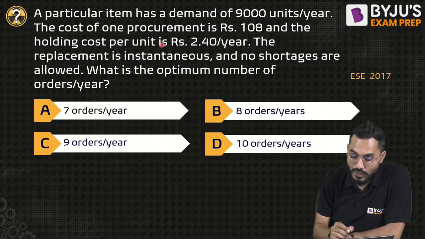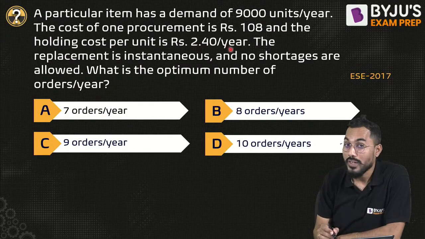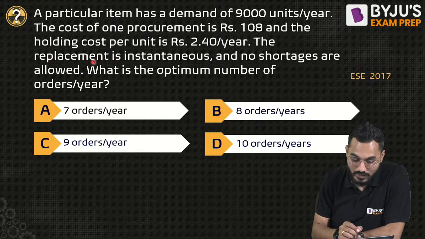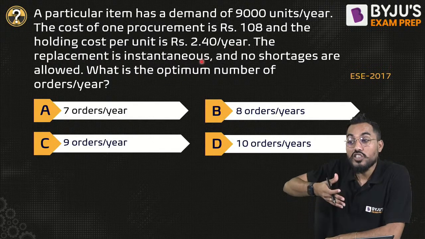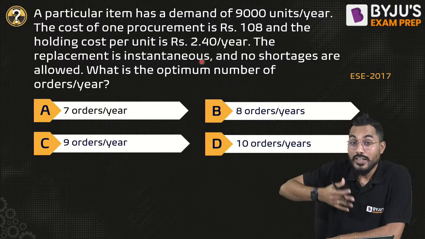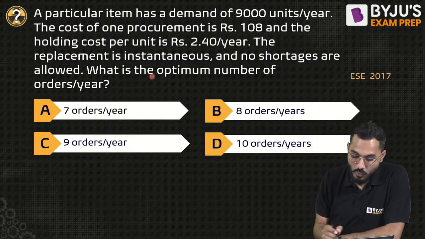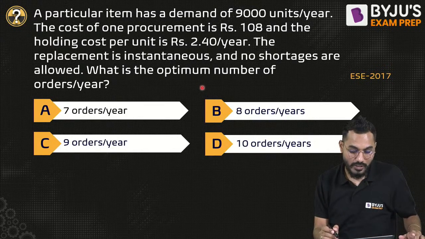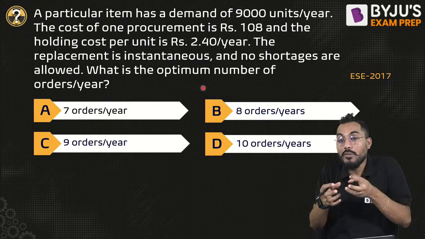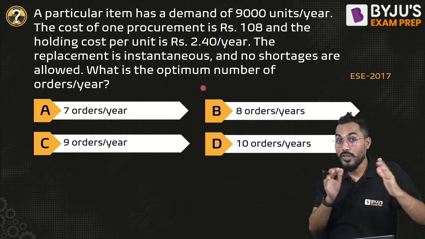And the holding cost per unit is rupees 2.40 per year. The replacement is instantaneous. That is called instantaneous rate of replenishment. And no shortage is allowed. What is the optimum number of orders per year? How many number of orders we have to do per year?